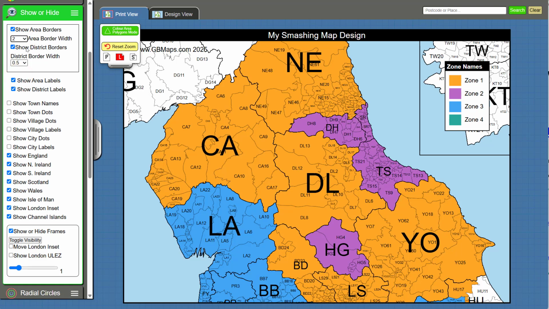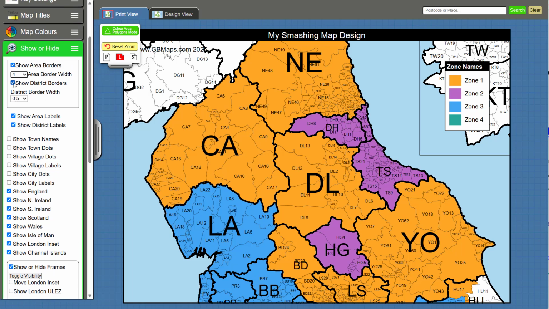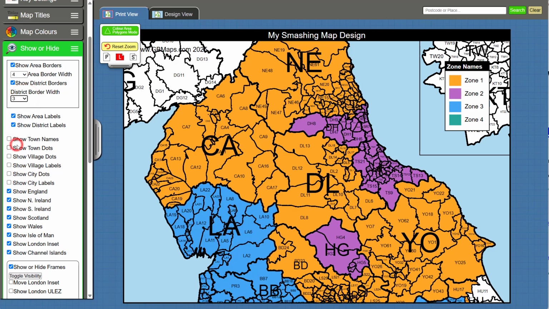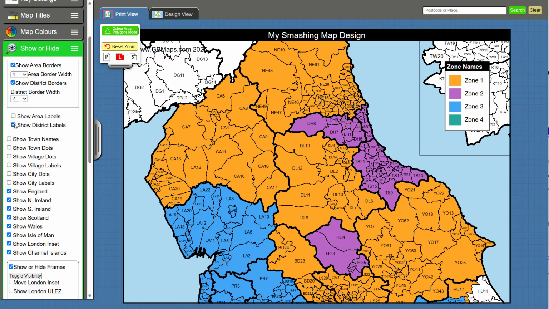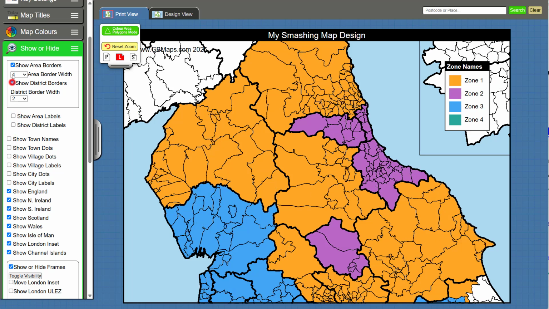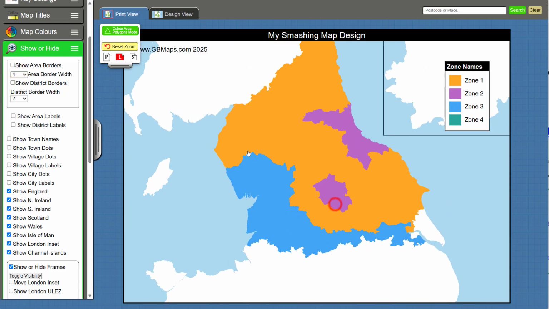So we'll set those back. We'll set them to something thick so we can see what we've changed. The district borders, we can show or hide those. Make those thick as well if we like. And we can show or hide the area labels or the district labels. So we could hide everything and just have a map of colours with no boundaries.